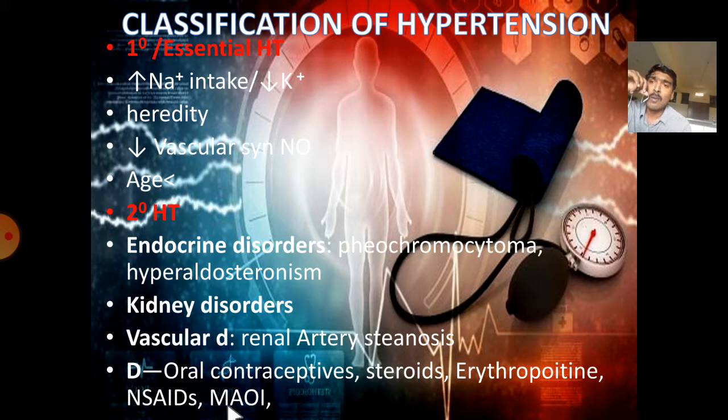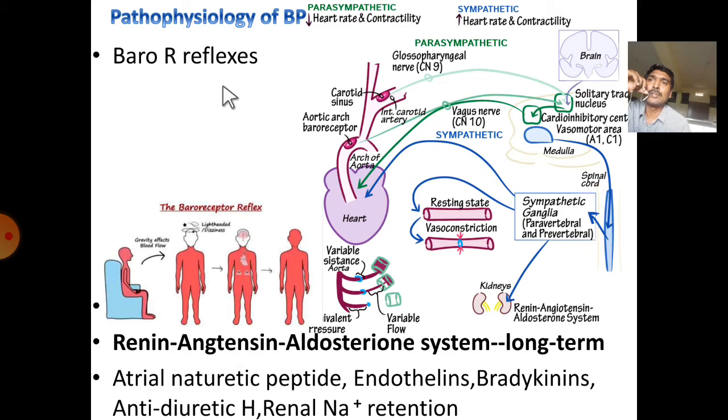The next one is monoamine oxidase inhibitors. These are a group of drugs that inhibit the metabolism of monoamines like catecholamines, such as noradrenaline and adrenaline. Their availability increases, which leads to hypertension. Coming to the pathophysiology, it can be explained by two mechanisms: the baroreceptor reflex mechanism and the renin-angiotensin aldosterone system, which maintains blood pressure over a longer term.